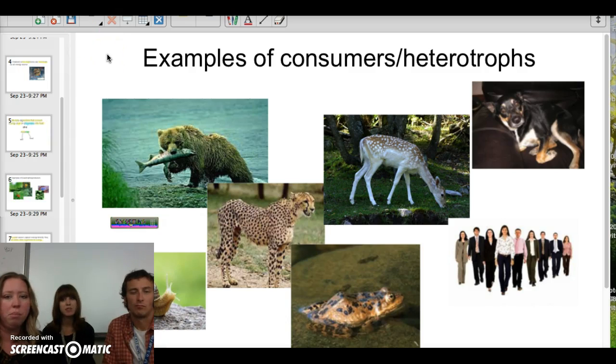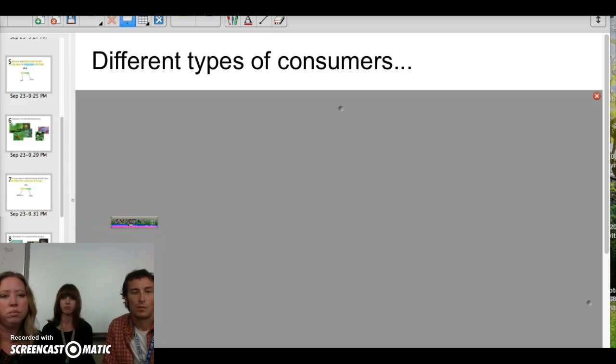So here's some examples of consumers or heterotrophs. So remember, these are ones that are getting their energy source from other organisms in the ecosystem. Some of the bigger ones you can think of are like bears getting their energy from the fish that they eat, or cheetahs or zebras eating, or like for instance deer eating the grass. They are getting the energy from the grass that they're eating. And humans, we are also heterotrophs as well. We have to get our energy from the food that we eat. We cannot get it from the sun like plants can.